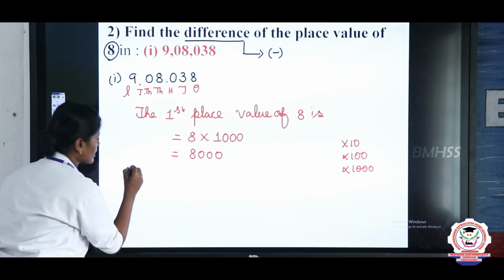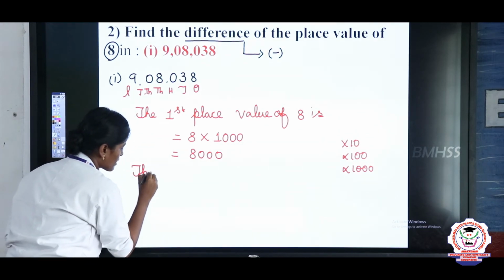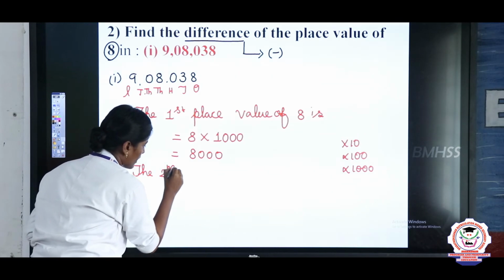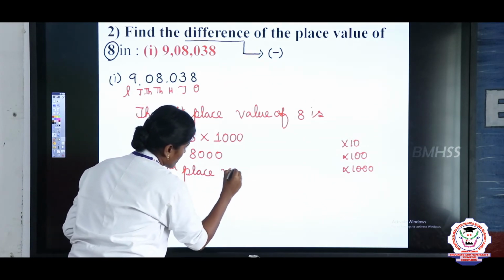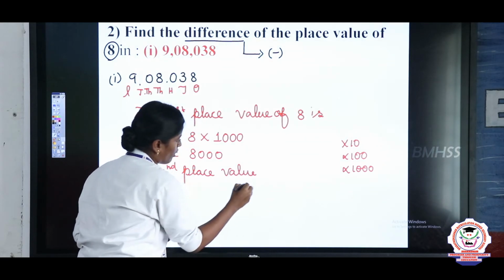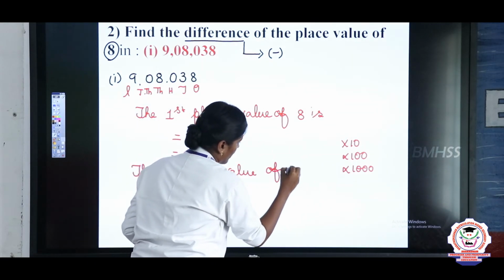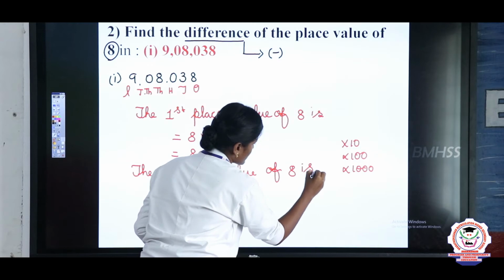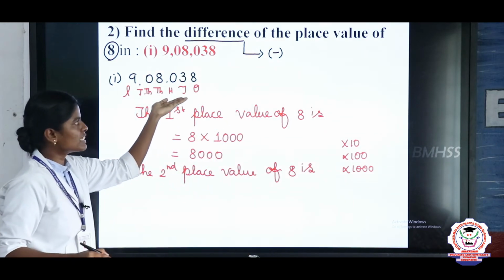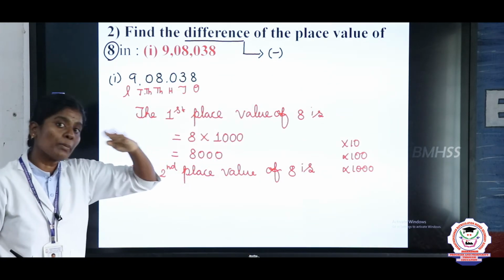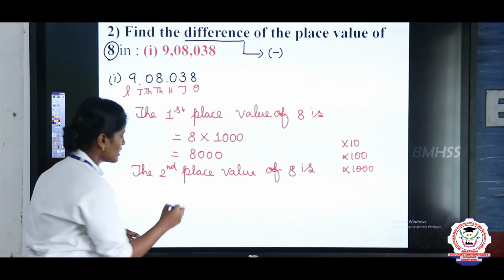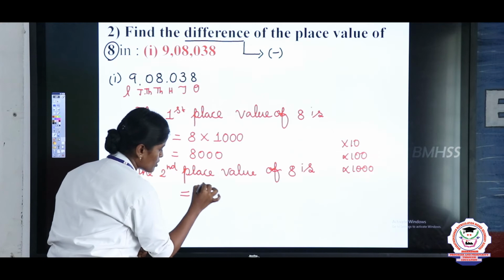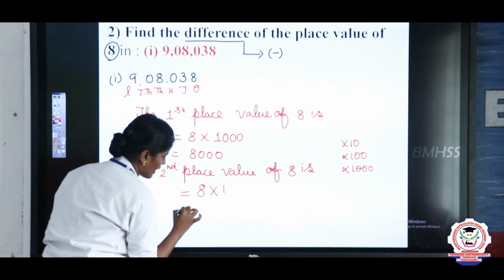Next you are going to write the second place value of 8. What is the second place value of 8 here? The second place value of 8 is 1. So 8 into 1, what is the answer? 8 ones are 8. The second place value of 8 is 8.